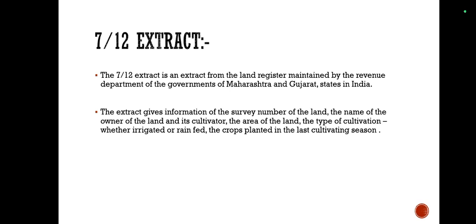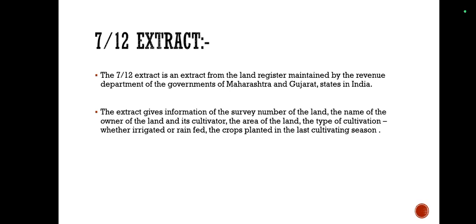Now, what can be the factors affecting the land use? But before that, how is the 7 by 12 extract read? Occupant class 1 means the land over which ownership rights are available through generations. This is ancestral property. Occupant class 2 means the land given by the government to marginal farmers or landless people. Such land can be sold, leased, pledged, given as charity or transferred only with the sanction of the district collector.